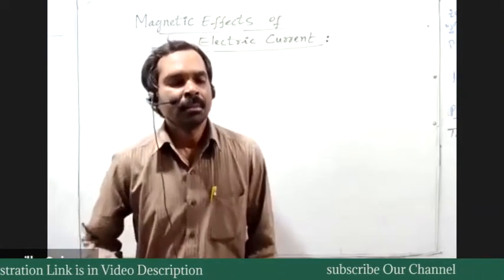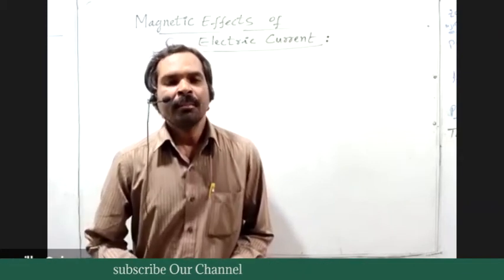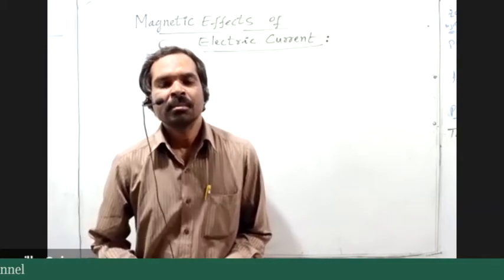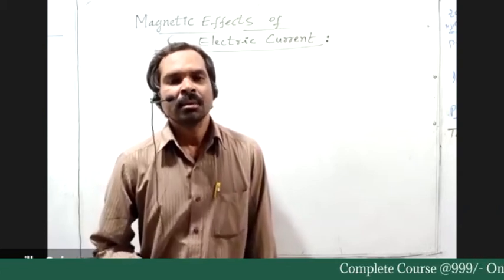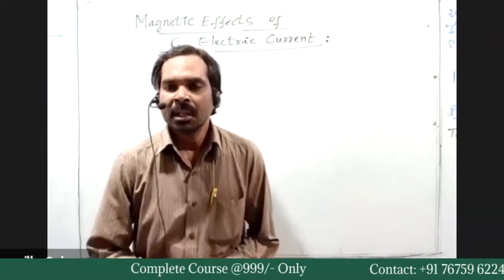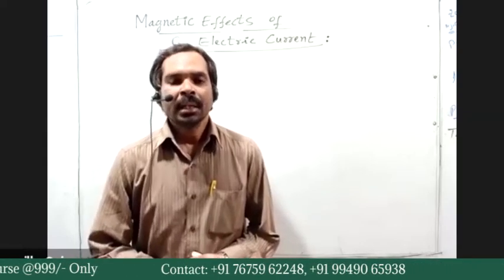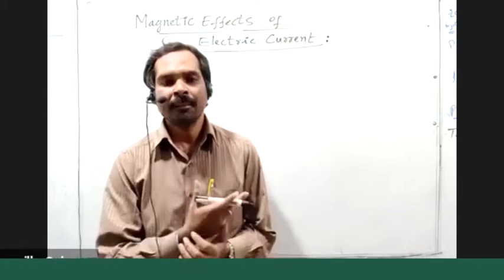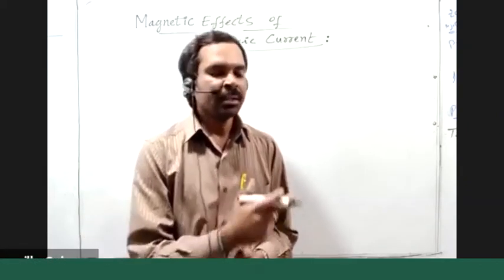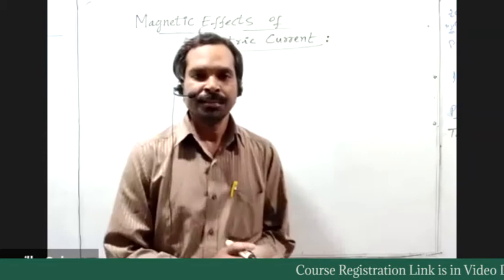Experimentally, the first time in the 16th century, the scientist Oersted observed that a current carrying conductor produces a magnetic field in the surrounding region.